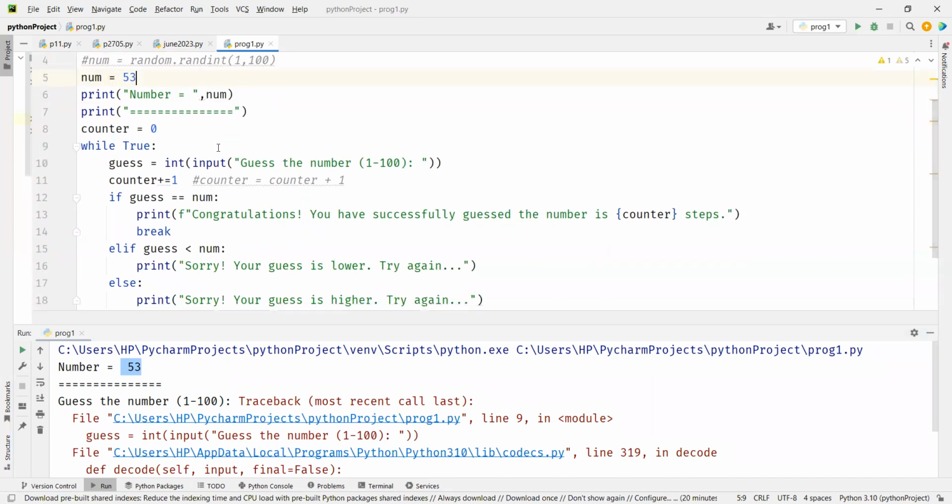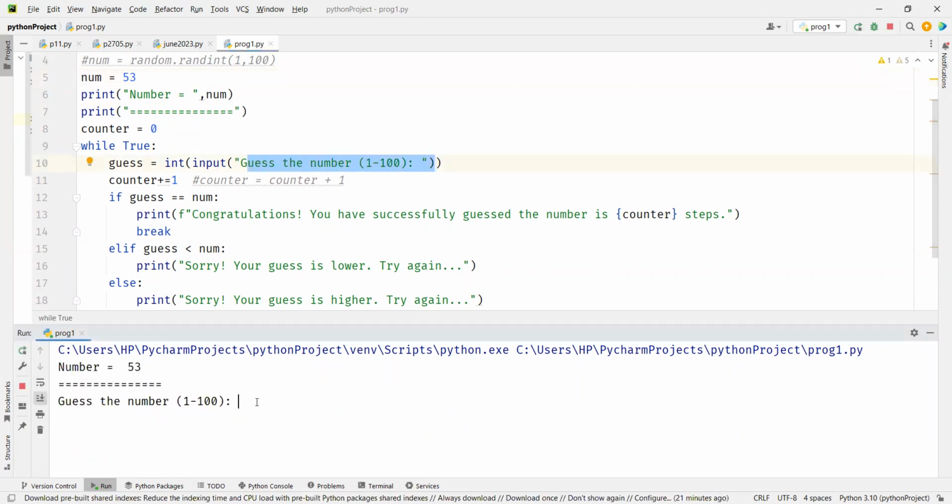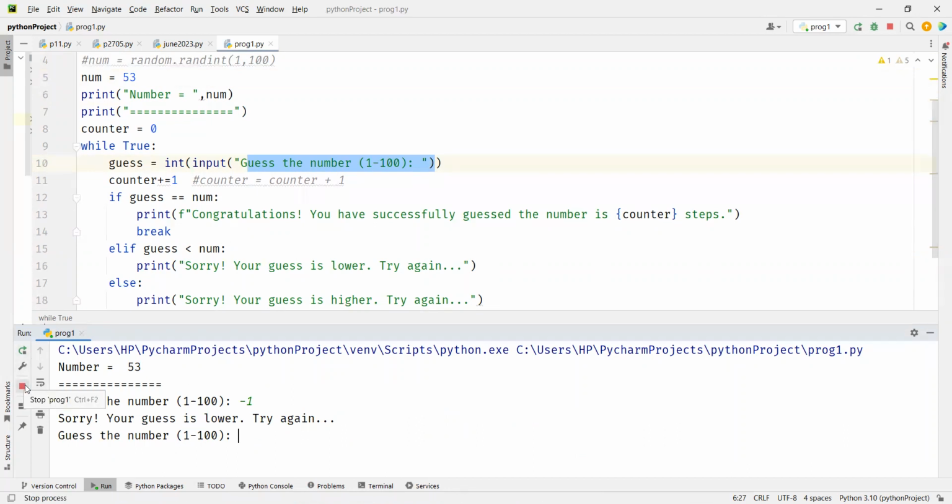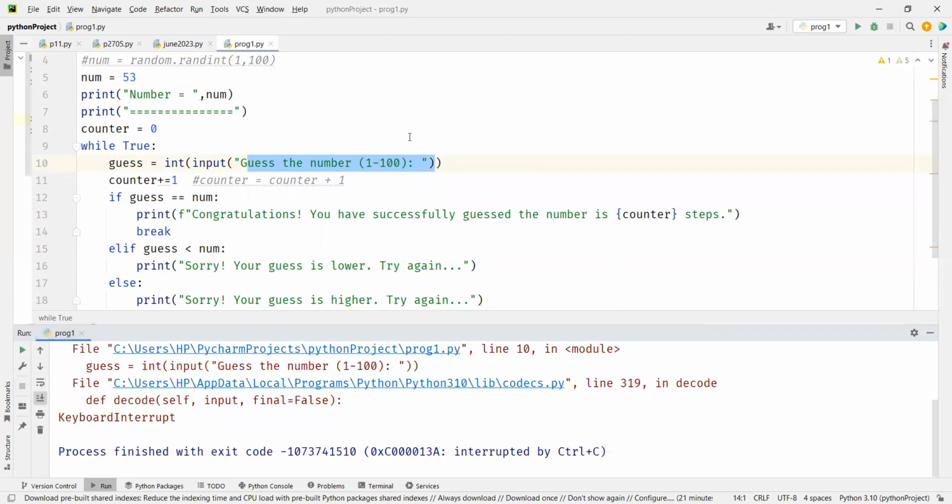So one more feature I wanted to add: let's say I'm telling the user to guess the number between 1 to 100. But what if I enter -1? Since it is outside this range, we'll have to give a different message, and let's say we don't count that step. So what we'll do here is...